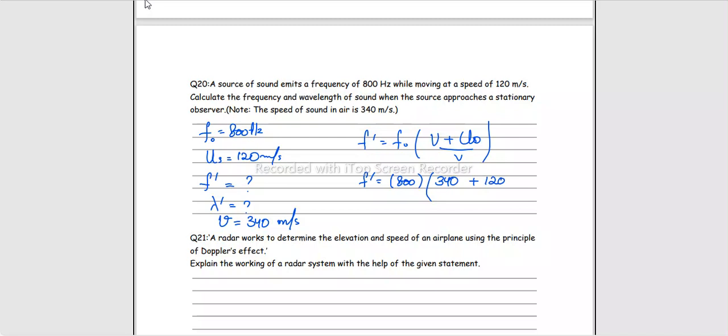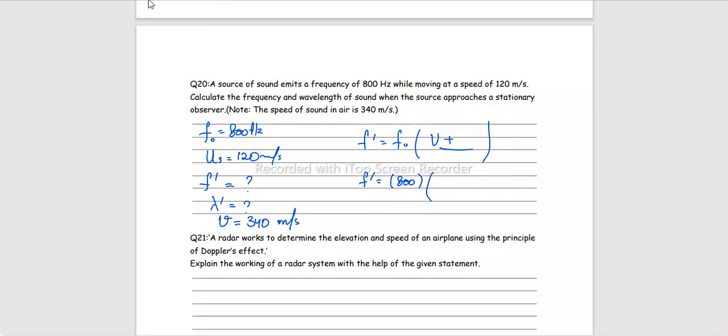okay, let me just correct it here. It says that the observer is stationary and the source is moving, right? So let's just rewrite it here. Observer is stationary, source is moving. So we'll exclude u naught from the numerator and keep u s in the denominator, right?